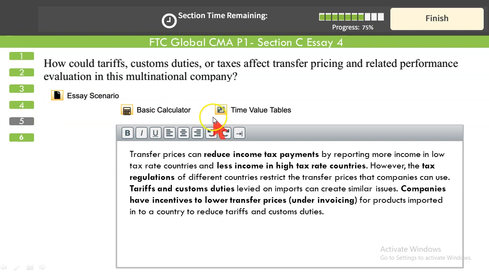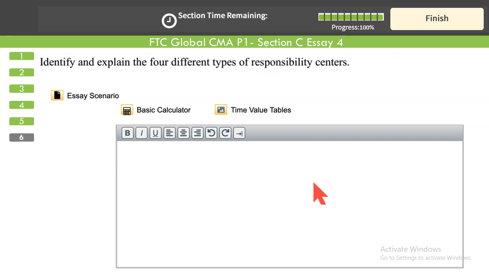That's the idea I gave you, so your answer should revolve around this. Transfer pricing can reduce income tax payments by reporting more income in low tax countries, like the US where the tax rate is 20%, and less income in high tax countries like Pakistan where the tax rate is 40%. But since tax people are not stupid, the tax regulations of different countries restrict transfer pricing, and they have certain mechanisms to detect this illegal activity, this unethical practice. Despite that, firms still do these things. A few years ago, Starbucks was involved in transfer pricing fraud where they tried to evade taxes.